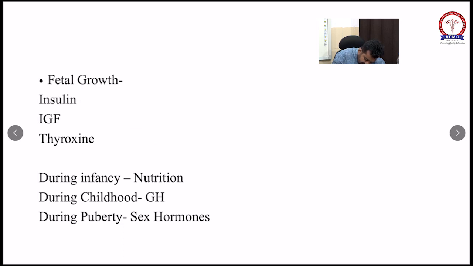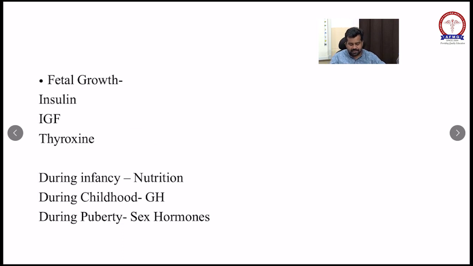It can be seen with rickets, with hypothyroidism, in Down syndrome, and with cleidocranial dysplasia.